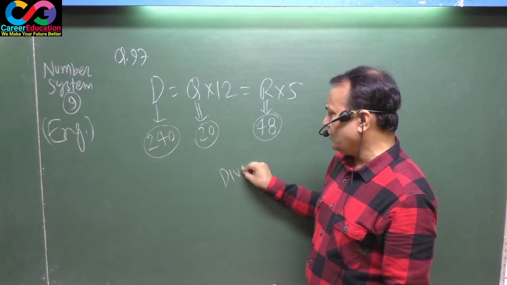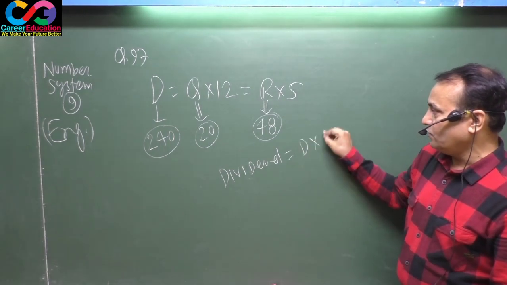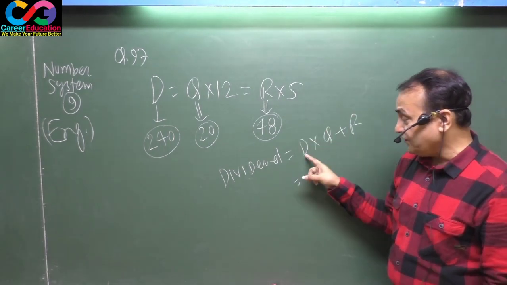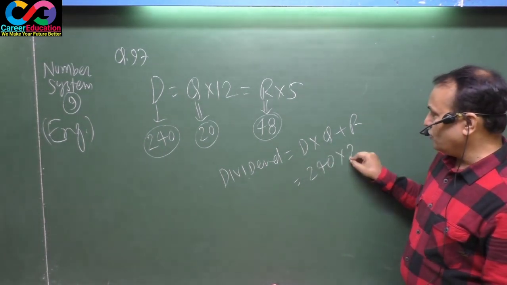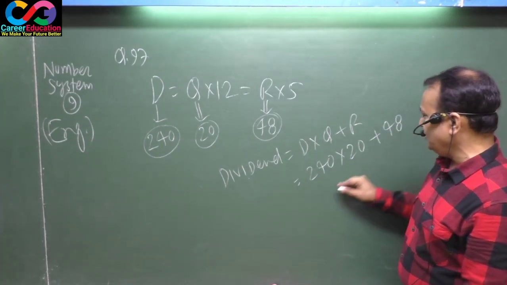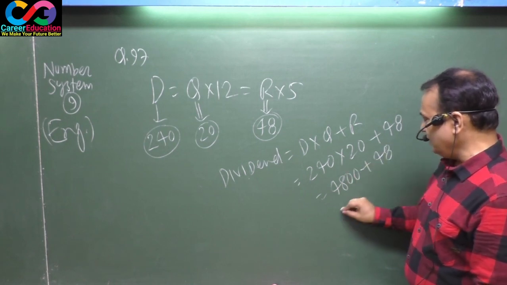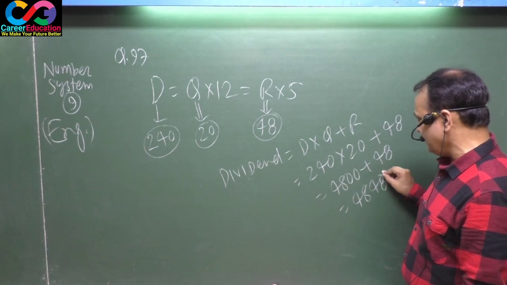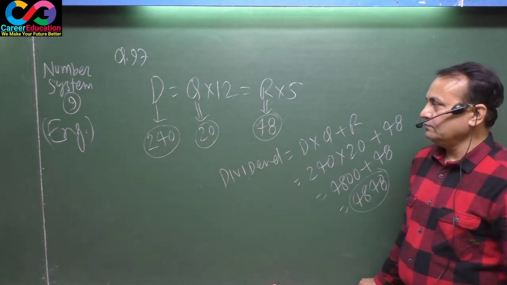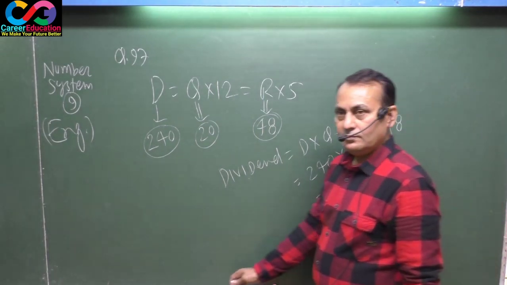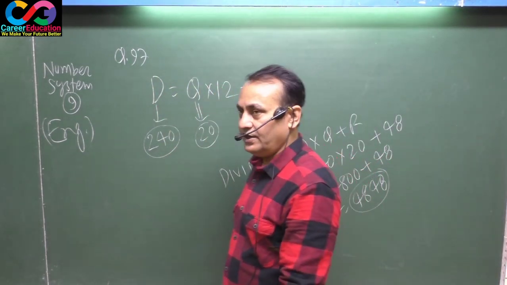Now you have to point out the value of dividend and must apply the formula: dividend equals divisor into quotient plus remainder. This D stands for divisor. Divisor is 240 into quotient 20 plus remainder 48. 24 twos are 48, 00, plus 48. Now the answer is 4848. This is your final answer. Note down 4848. Thus you are solving question number 97 from number system class 9 English medium batch.